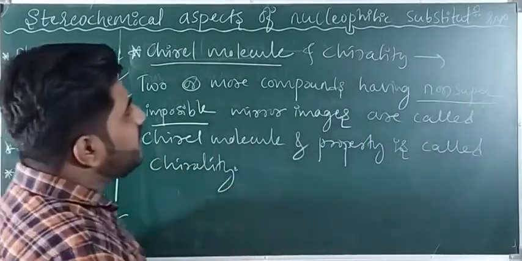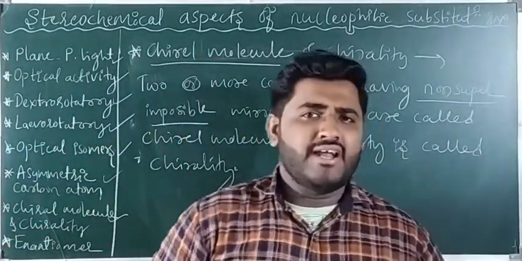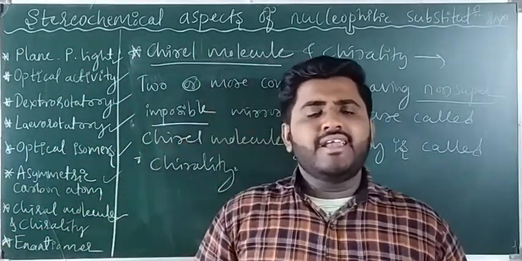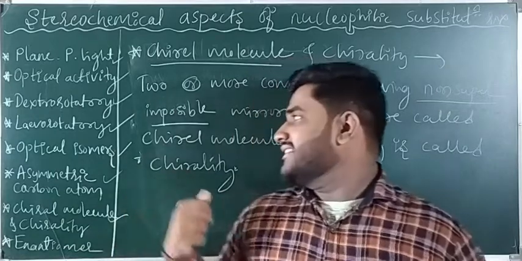So I hope you understood. This is regarding chiral molecules and chirality. We will study this in detail in a further class, right?